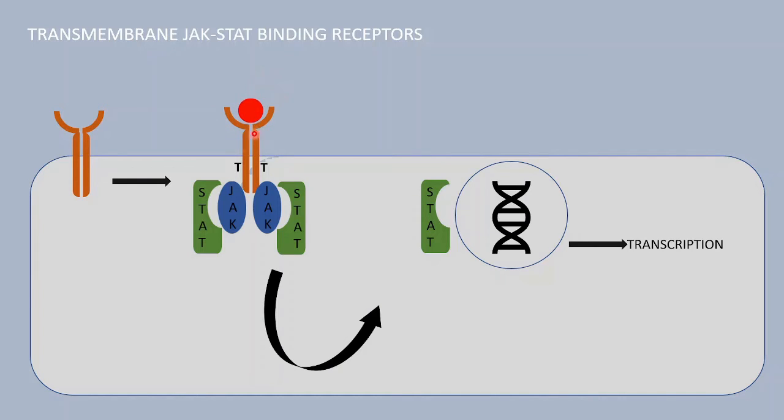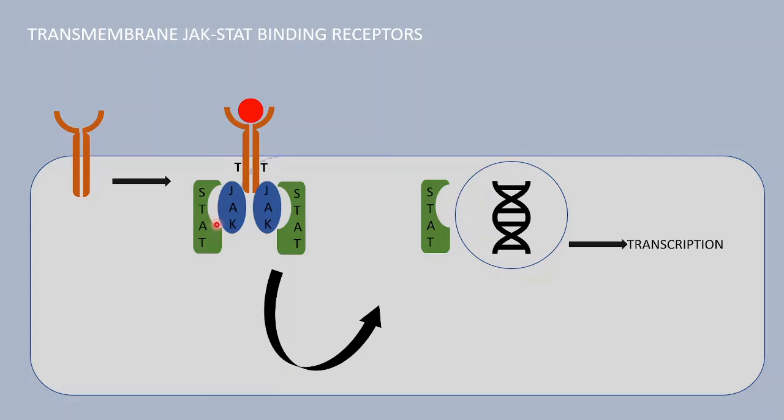Whenever the ligand activates the receptor, JAK comes and binds to this receptor and JAK gets activated, and then in turn STAT interacts with JAK and all the following processes occur. But JAK, also being a tyrosine kinase protein, does not have any relation with the receptor initially. It only gets activated or attached to this receptor because of the ligand that is binding.